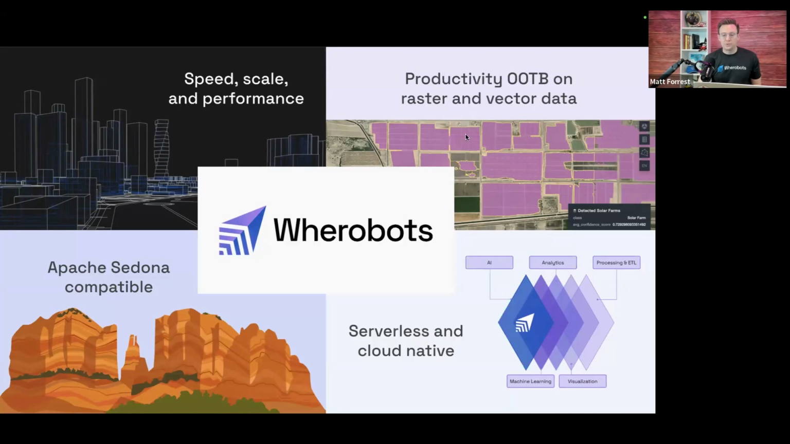There's also out-of-the-box raster and vector functionality. You can read in vector data sources from a variety of different data sets and locations, and we'll show you how to connect that and work with data that you're storing or using. And we'll talk a little bit about raster data today as well.